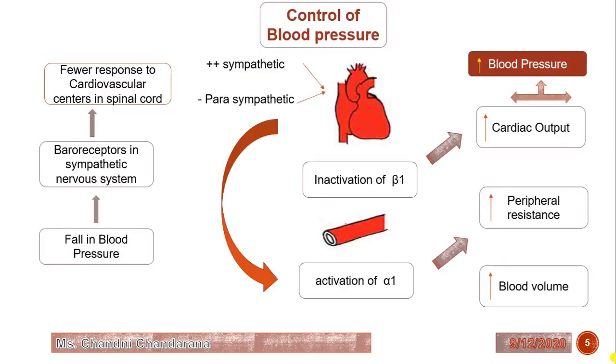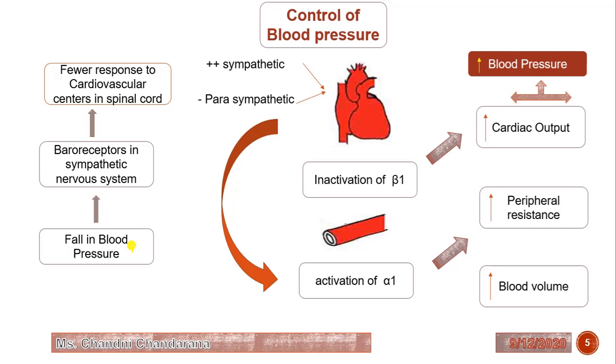Now we will see the control of blood pressure, meaning how we can control it, or which organs are involved. The heart, blood vessels, lungs, liver as well as kidney are the major organs which control the blood pressure. When there is a fall in blood pressure, what happens?